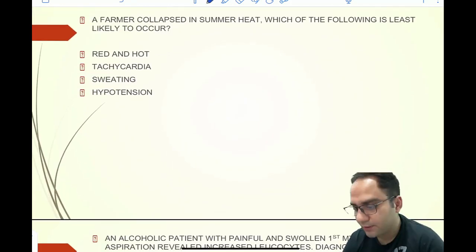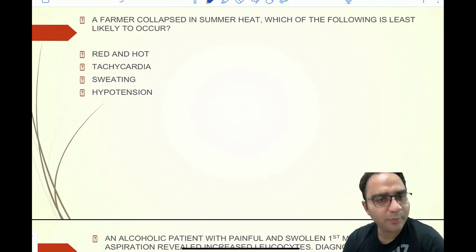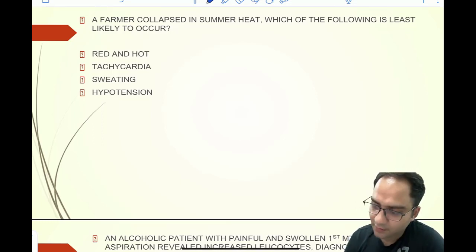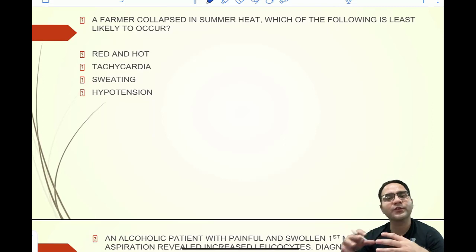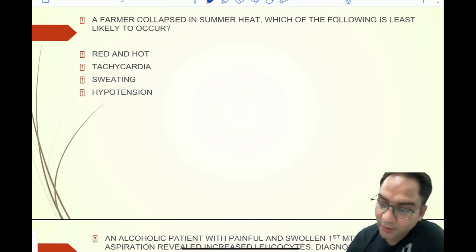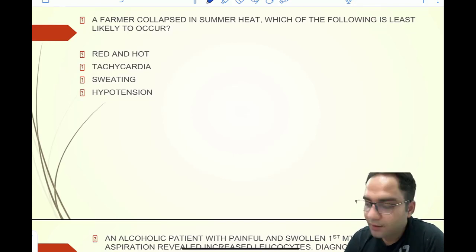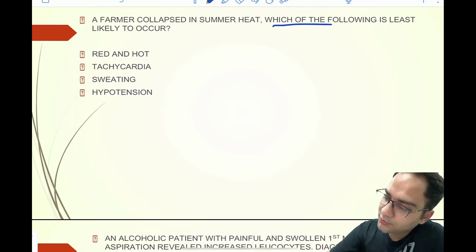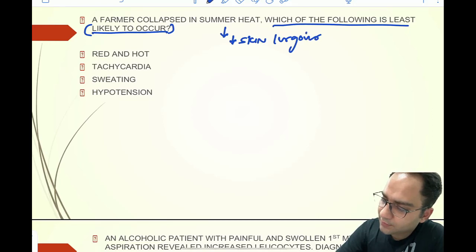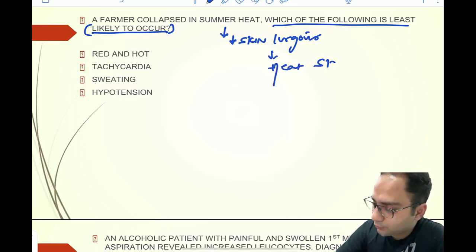Next question is also a repeat question that you often get in FMG and NEET PG papers. They are now regularly asking you questions from environmental medicine. So here you have a farmer who has collapsed in summer heat, and they are asking which of the following is least likely to occur. They had also mentioned that there is a decreased skin turgor. So basically they are implying here that the patient has had heat stroke.